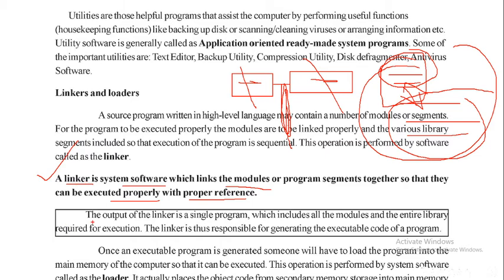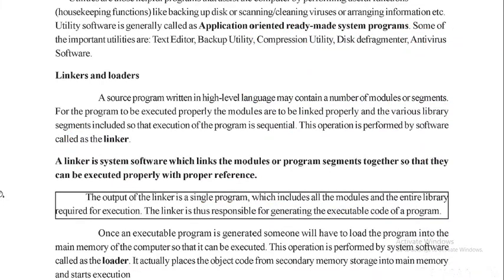So you can write this one. The output of the linker is a single program. Normally it is a single program, connecting these two modules as a single program. This linking is considered as one single program, which includes all the modules and the entire library required for execution, because the entire library and modules are required. So the linker is thus responsible for generating the executable code of a program. That is the responsibility of this linker.